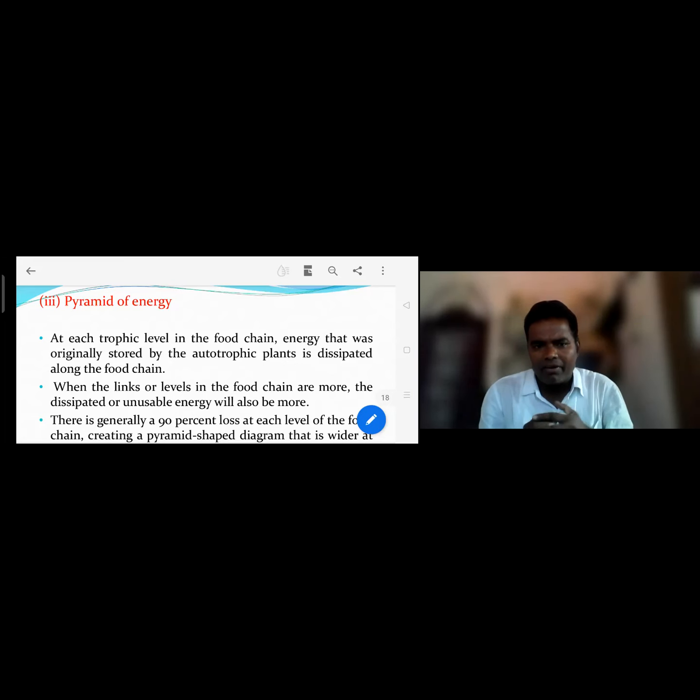When the trophic levels in the food chain are more, the unusable energy dispatched will also be more.